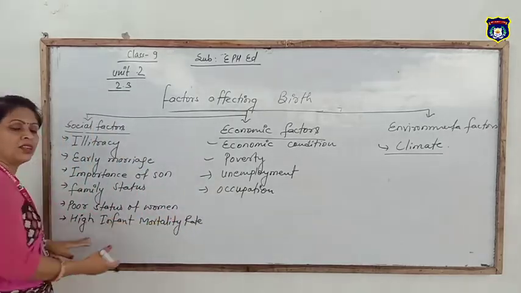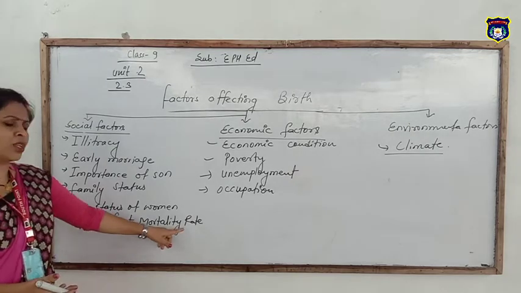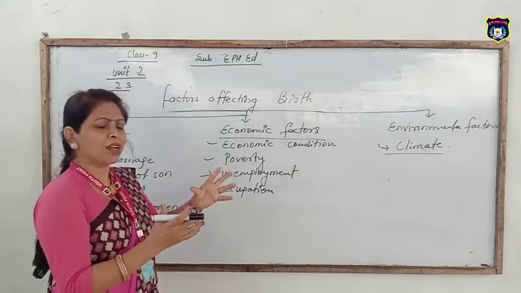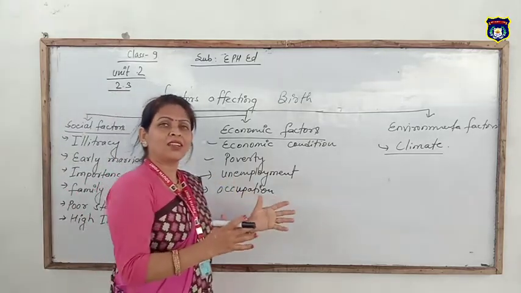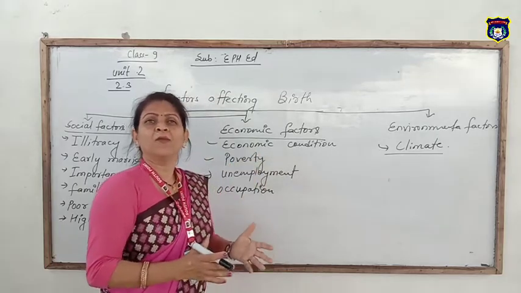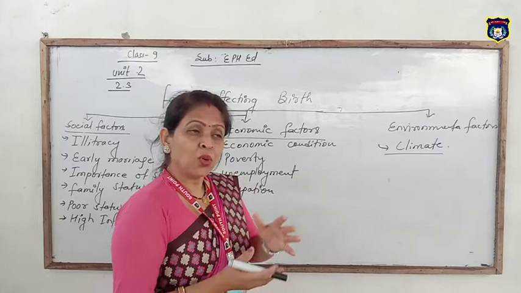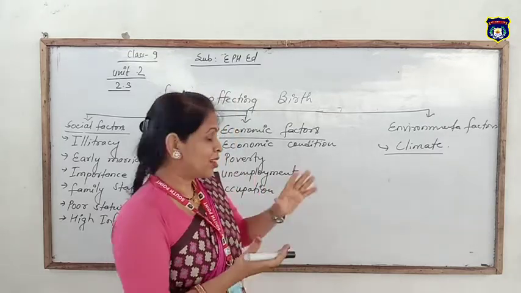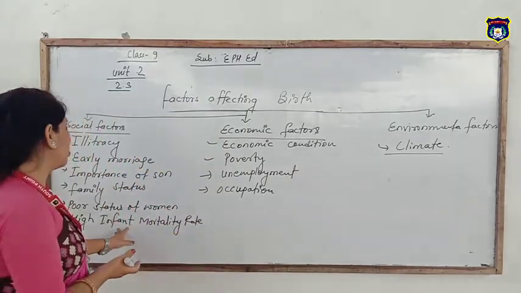High infant mortality rate. So, my dear students, high infant mortality rate, जहाँ बच्चा को धेरै मृत्यु हुन्छ त्यहाँ धेरै जन्म हुन्छ. That saying is like the opposite, but it is true. In which society more children are going to die, there is an insecurity feeling in the parents. एउटा दुईटा बच्चा बढी नै जन्माएर राख्नुपर्छ, that type of thought. And that type of thought compels the couple to bear more children.